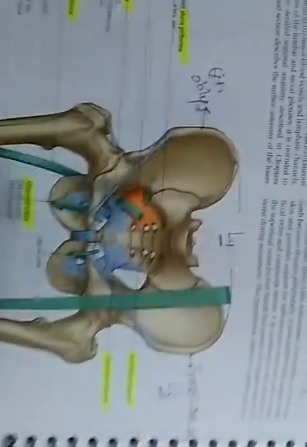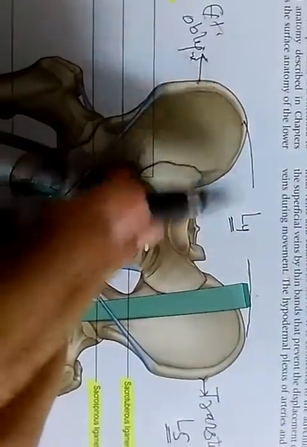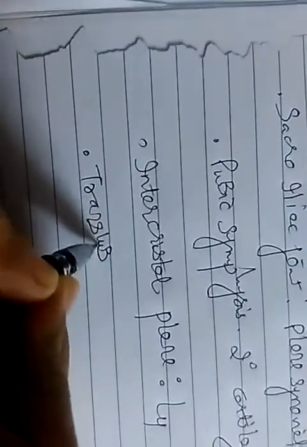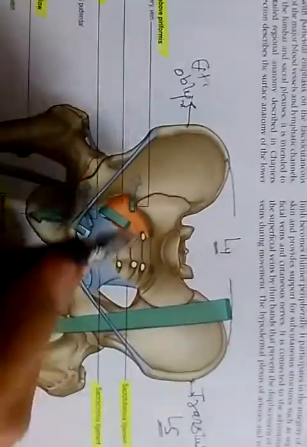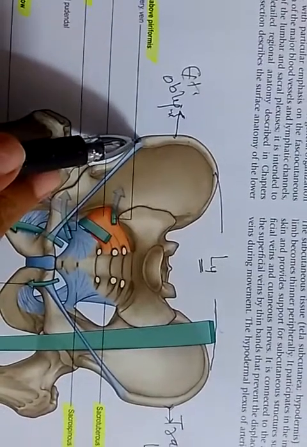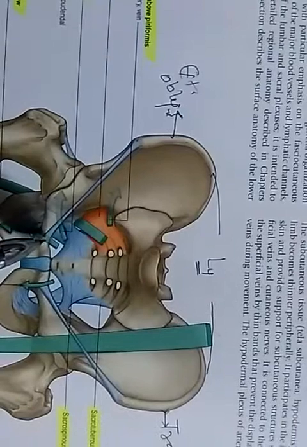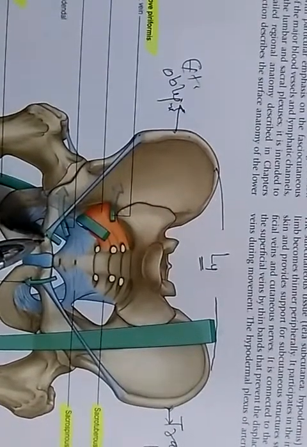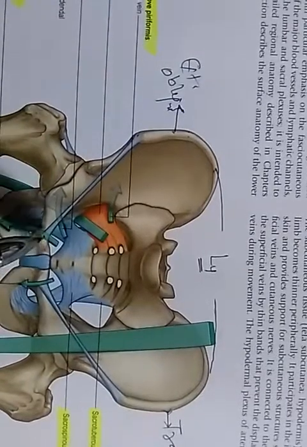Okay, now see, one question I have told: the intercrestal plane lies at the level of L4, and the transtubercular plane lies at the level of L5. Okay, now see, this is external oblique. Okay, and this is the inguinal ligament from the anterior superior iliac spine till the pubic tubercle. Here is the pubic tubercle, this is the pubic crest, and this is the pubic symphysis.